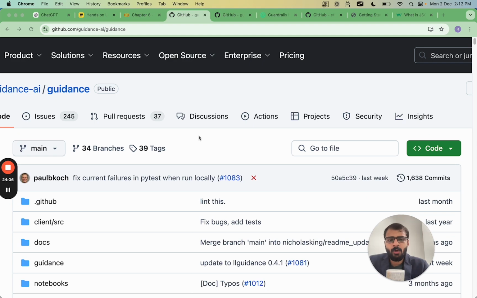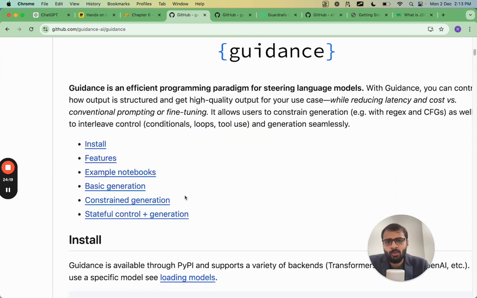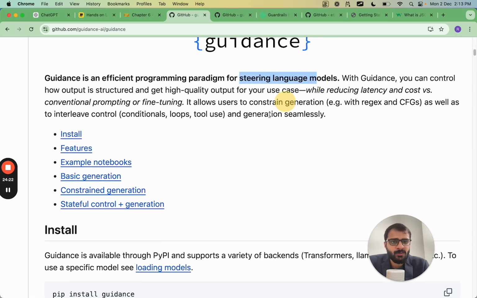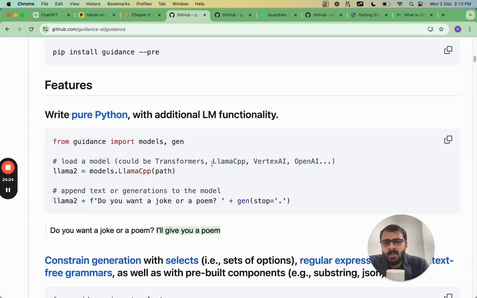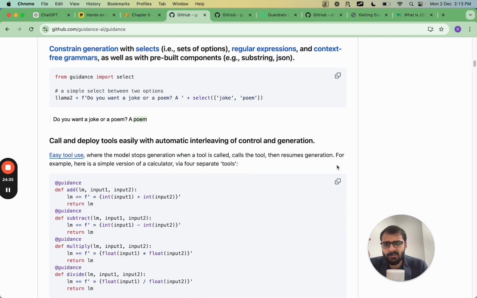And if you see the number of stars on this repository, you will see that it has 20,000 stars, and it's a guidance language for controlling the output of large language models, right? So it basically guides and steers large language models in a direction which you want. I'm not going into the details of this, but I just showed you one simple tool in this package which you can use. I'll probably make a separate video to show you exactly how to use this package. But right now I just want to give you a brief overview of the different type of packages which exist to constrain the large language model output.